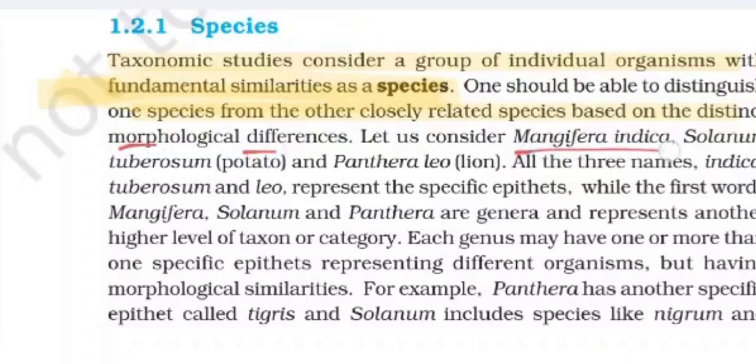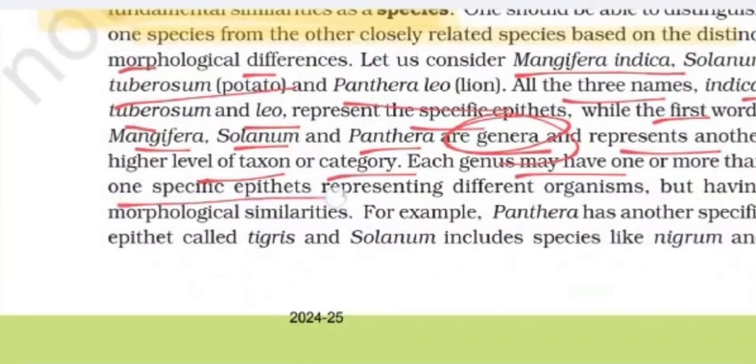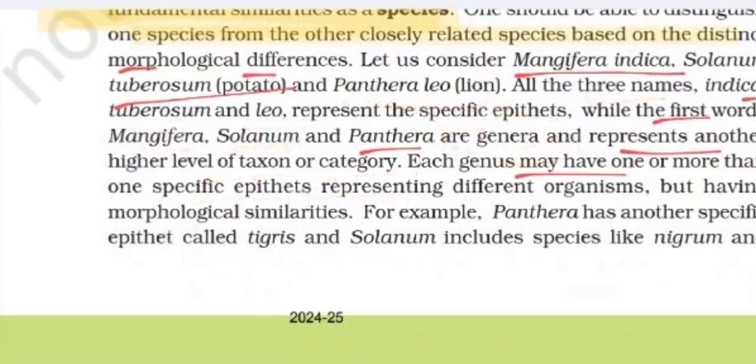Let us consider Mangifera indica, Solanum tuberosum, and Panthera leo. All three names, indica, tuberosum, leo, represent the specific epithets, while the first words, Mangifera, Solanum, Panthera, represent genera, which are another higher level of taxon or category. Each genus may have one or more than one specific epithet. Important line again. Each genus may have more than one species representing different organisms but having morphological similarities.